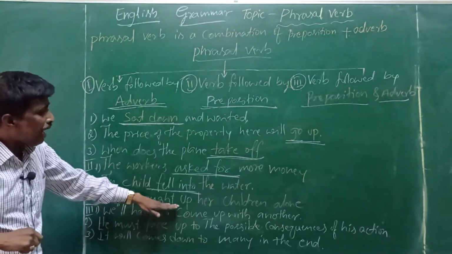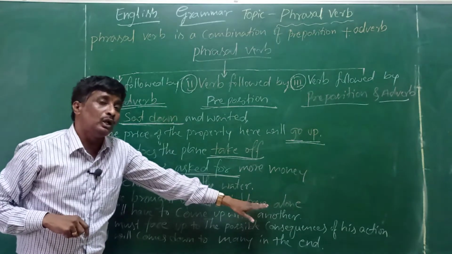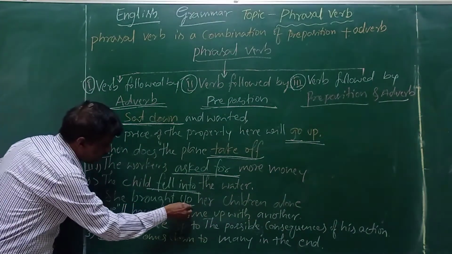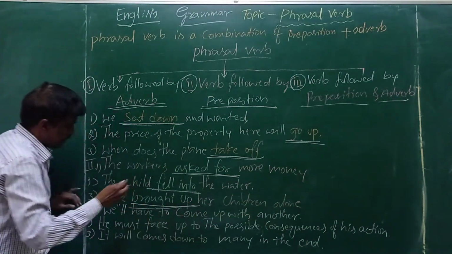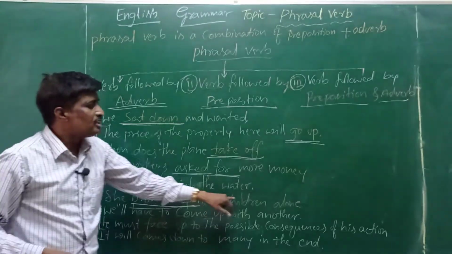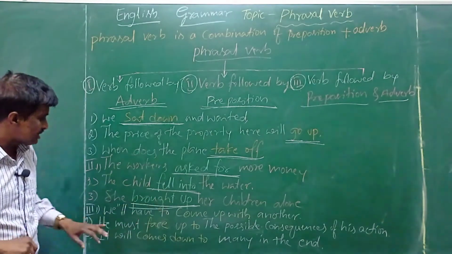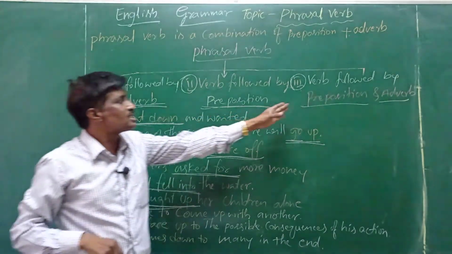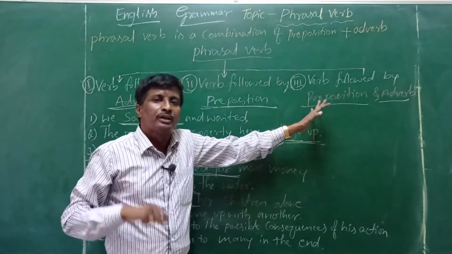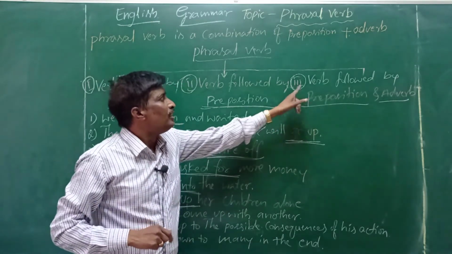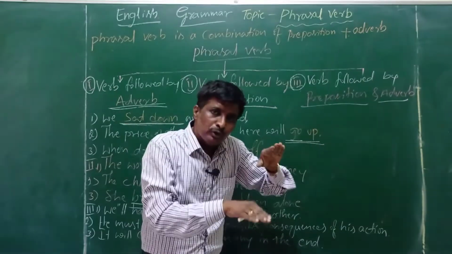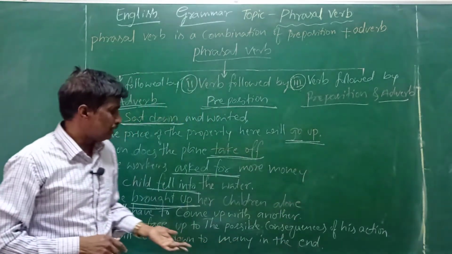She brought up her children alone. Brought up is a phrasal verb. Come on, let us discuss the third important category, verb followed by preposition and adverb.